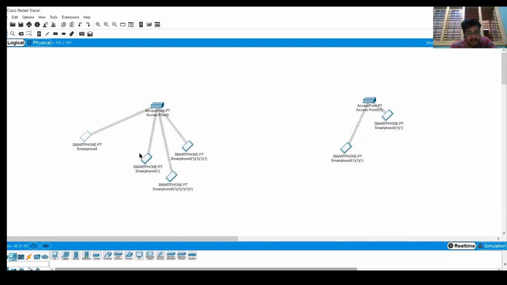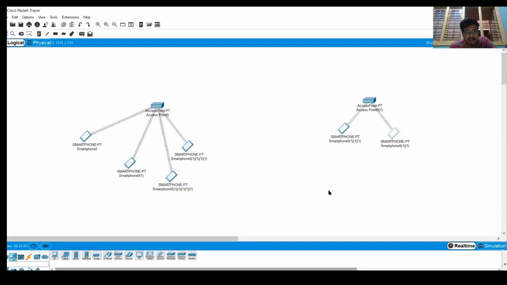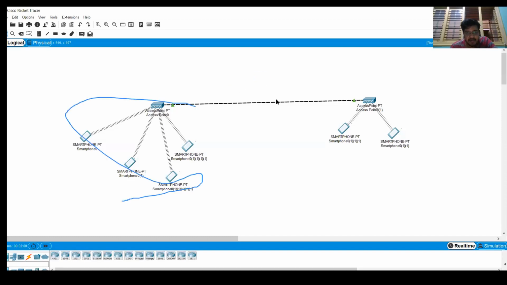For that, many mobile devices are there, and another access point is there to which these two devices are connected, and these two are internally connected with wire like this. And in between we may have a server, some servers, routers connected together.